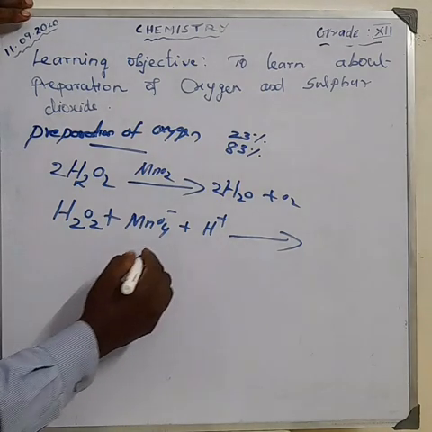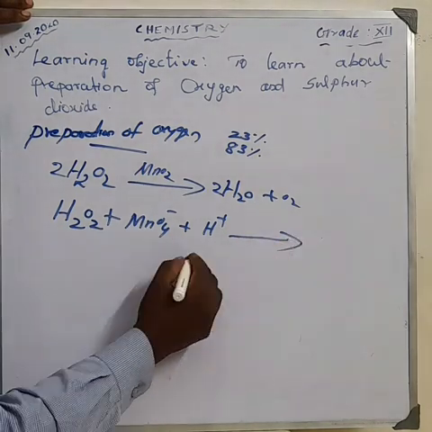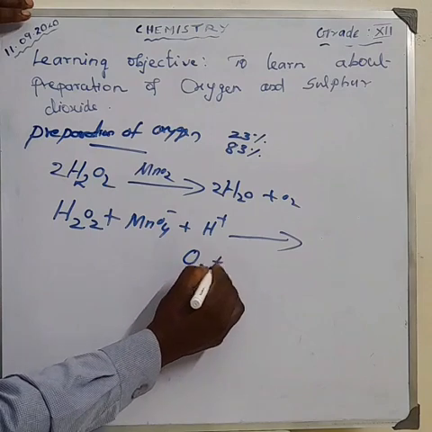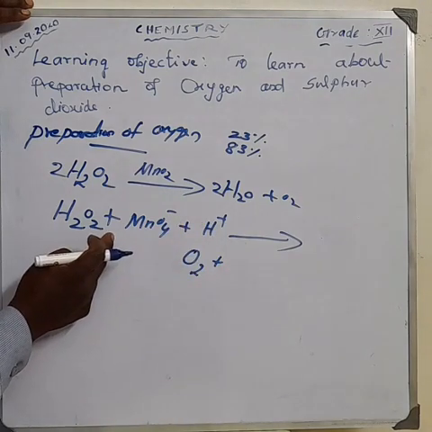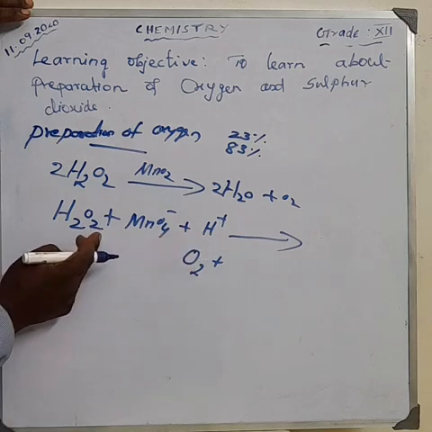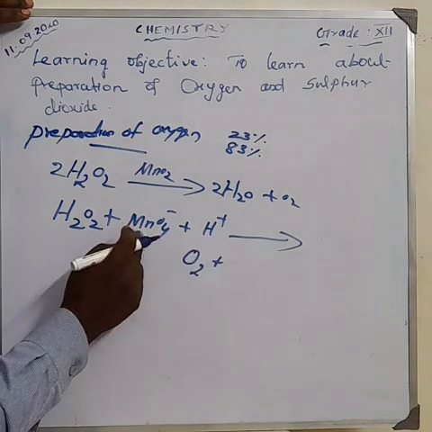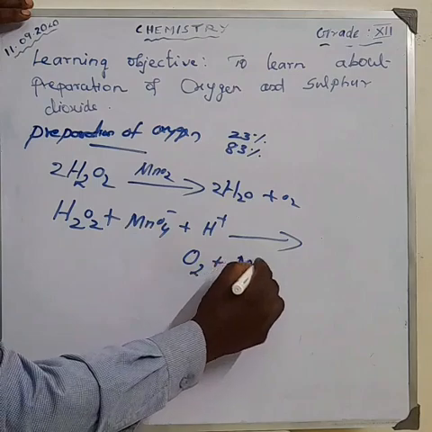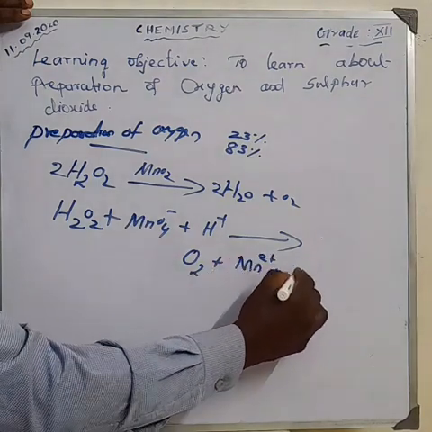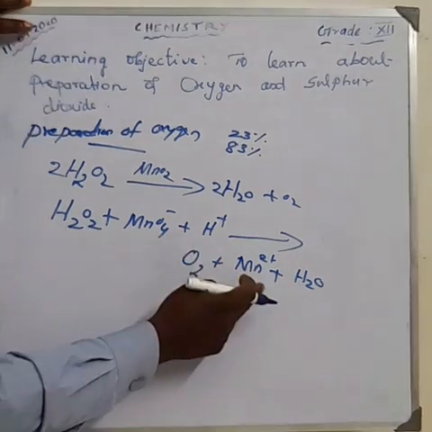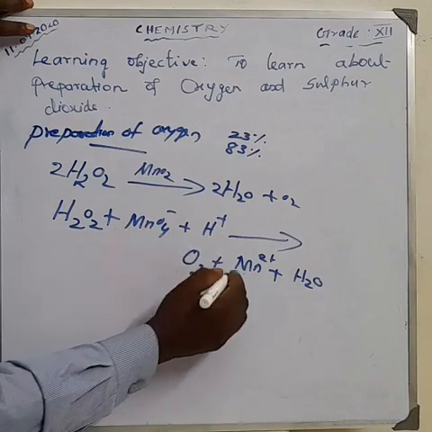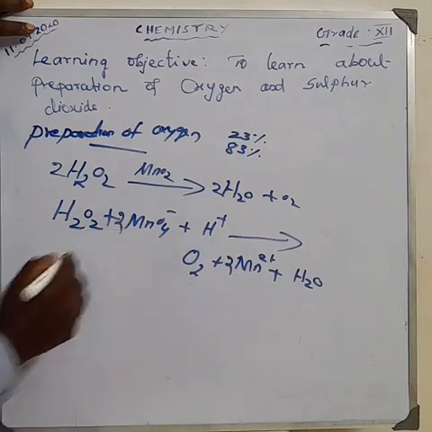We get oxygen, and this hydrogen combines with oxygen to form water, and also we get Mn2+. These are the products here. Mn2+: here I have 2+, so make it 2 here, and also make 2 here.